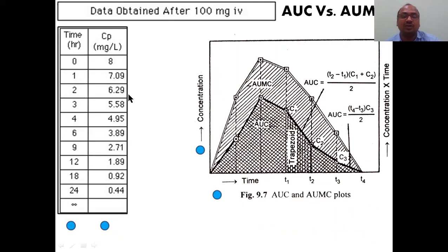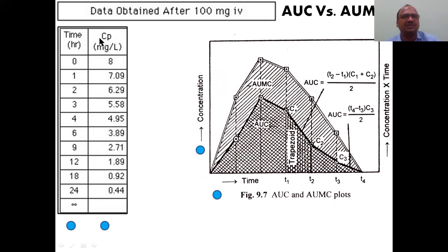Now I will show you how to calculate this AUC and AUMC. All these points you have to write in the examination, the graph also, and even the values, though not exactly these values. You can write them in an increasing or decreasing manner, whatever it may be, no problem at all. So this is the time versus concentration of the drug in the plasma.